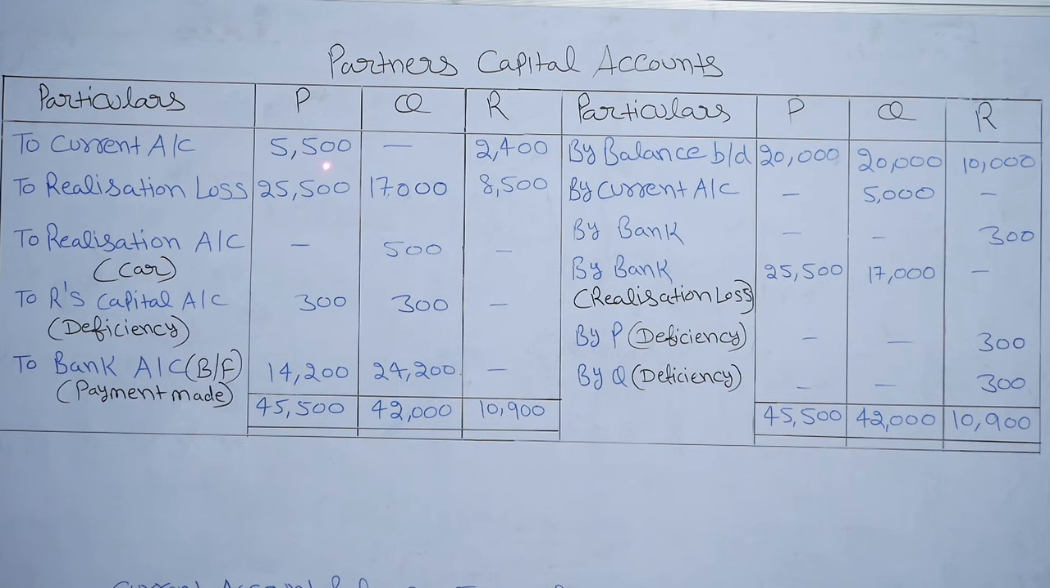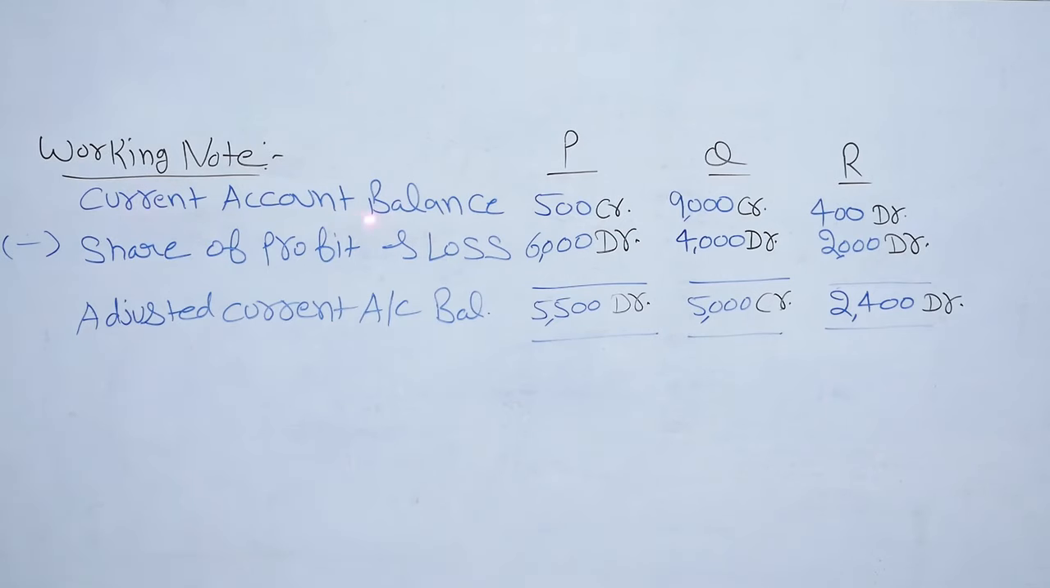To current account 5500 for P, 2400 for R. How do we get this amount? Let's understand this through a working note. Current account balance: 500 credit balance for P, 9000 credit balance for Q, 400 debit balance for R. Debit balance of profit and loss 12,000, which is mentioned in the balance sheet. We will distribute this loss in the ratio of 3:2:1, which is the profit sharing ratio.